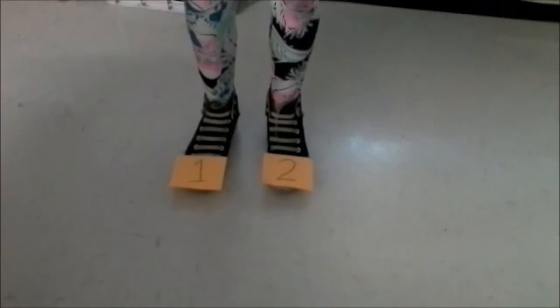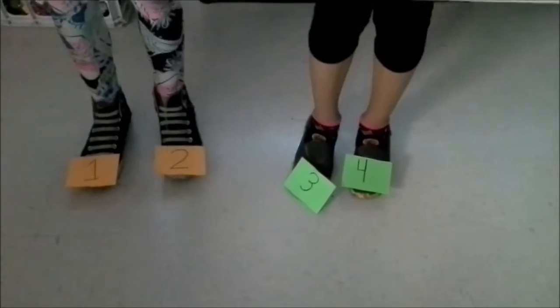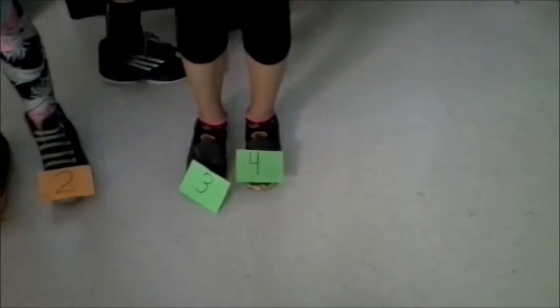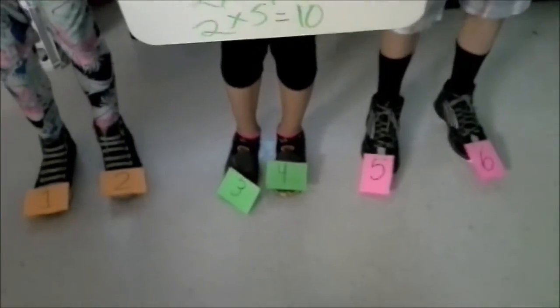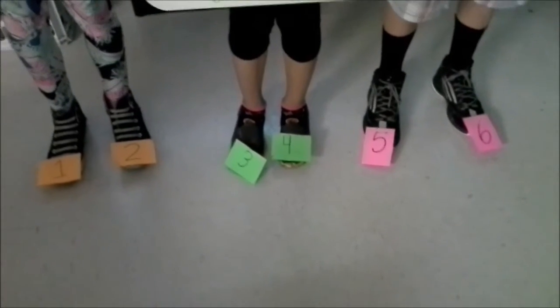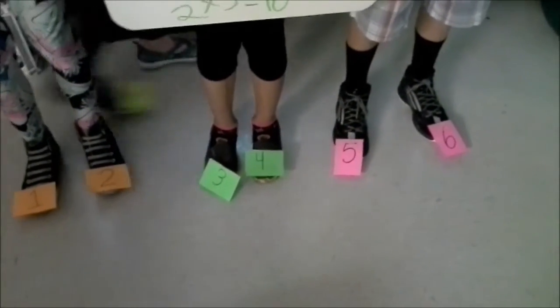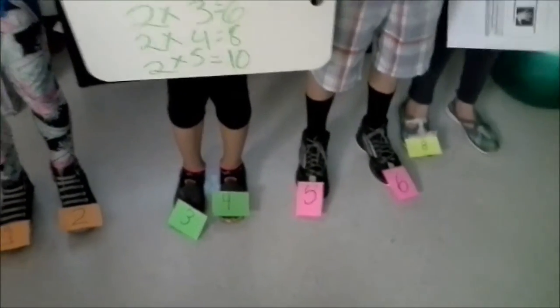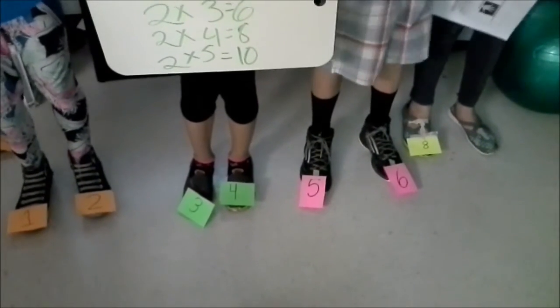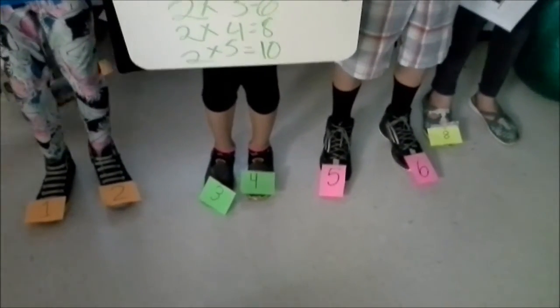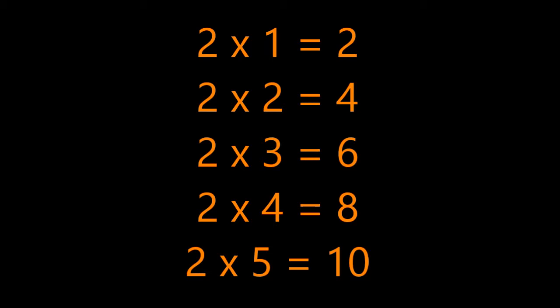For example, 2 times 1 equals 2. 2 times 2 equals 4. 2 times 3 equals 6. 2 times 4 equals 8. And 2 times 5 equals 10. 2, 4, 6, 8, and 10 are multiples of 2.